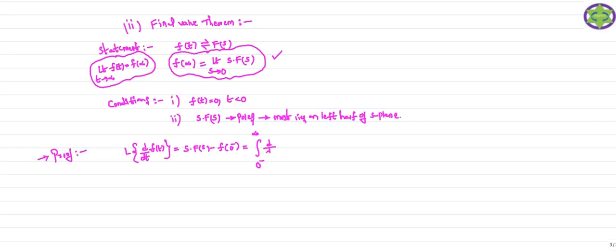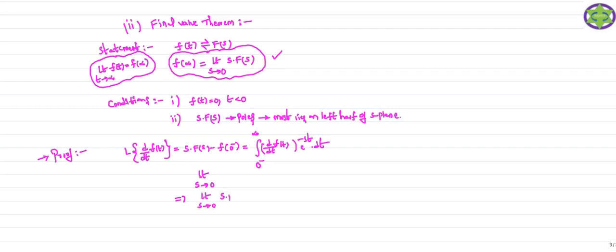And here the signal is d/dt of f(t). So that is our signal. So e^(-st), that is our integral kernel, into dt. Now if we clearly observe here, after this you just consider the limit s tending to 0 on both sides of this expression, so that I can get the limit. So s is tending to 0.